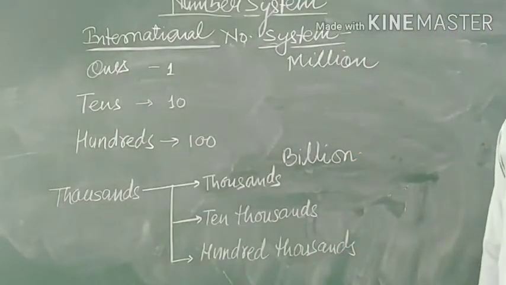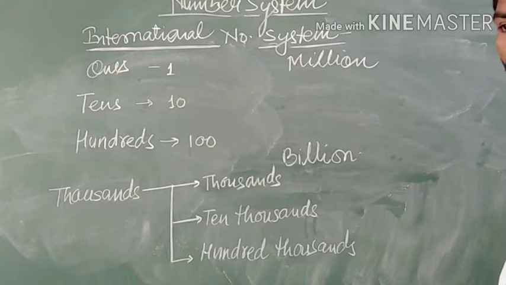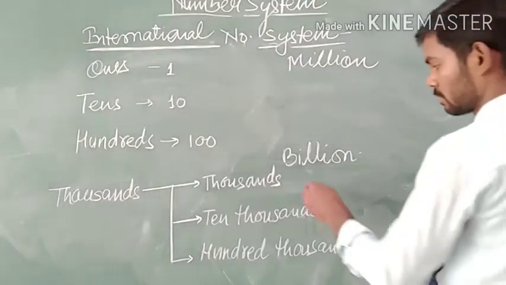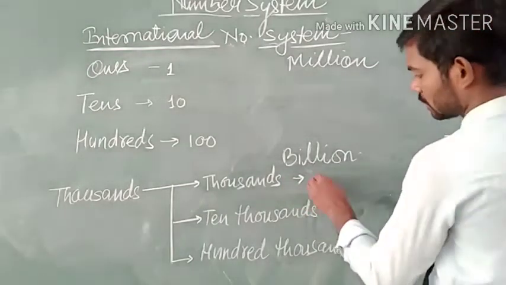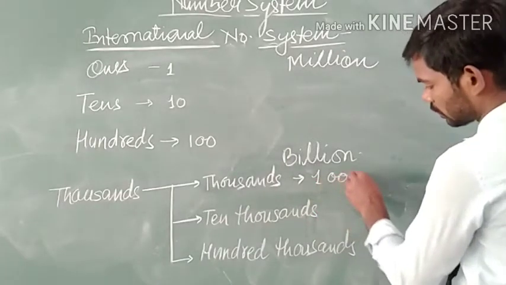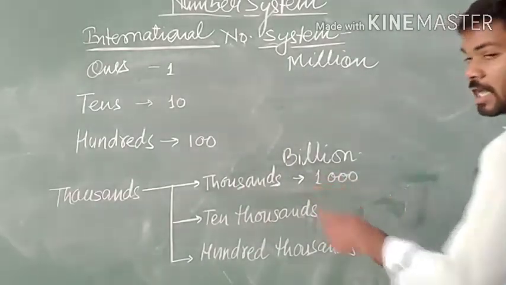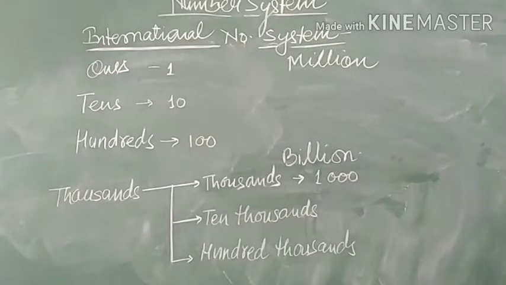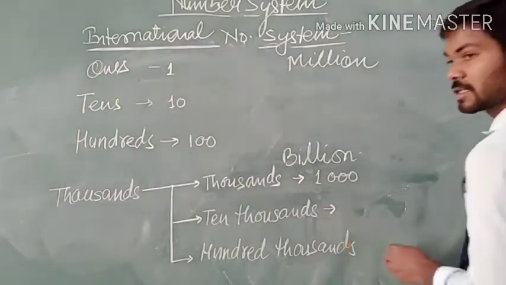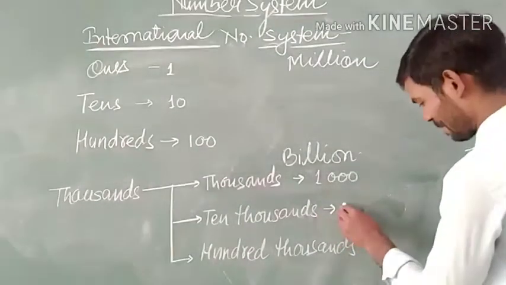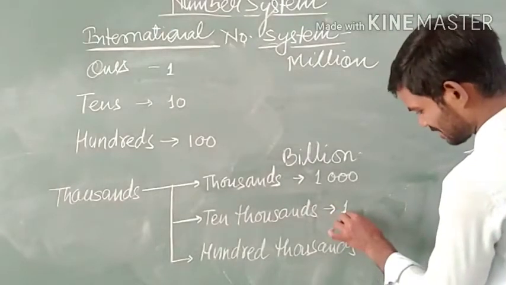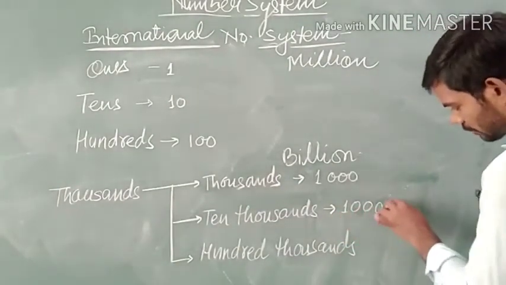If we see the number of digits, the number of digits in 1000 is 4, and in 10,000 the number of digits is 5.